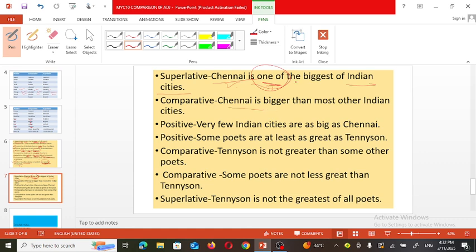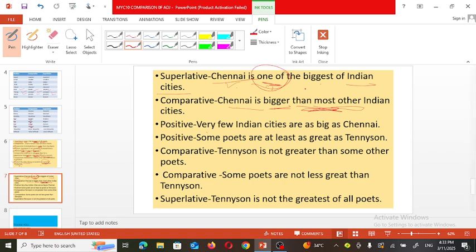In the comparative degree, Chennai is bigger. Normally we would write, Chennai is bigger than any other city in India. Instead of any other, we can say than most other Indian cities. So, Chennai is bigger than most other Indian cities. And when we want to change it into the positive degree, how can we make this sentence?